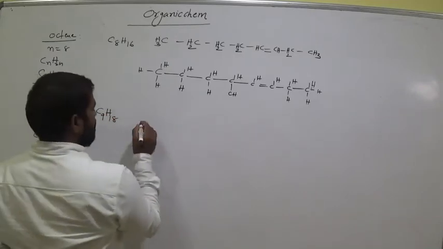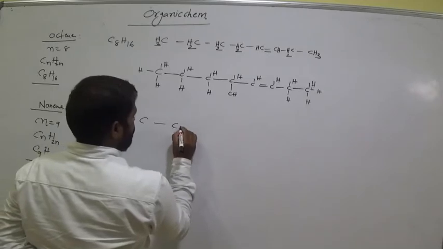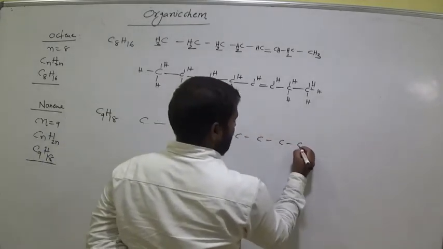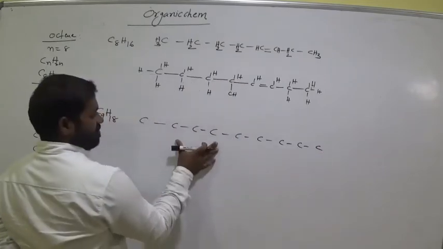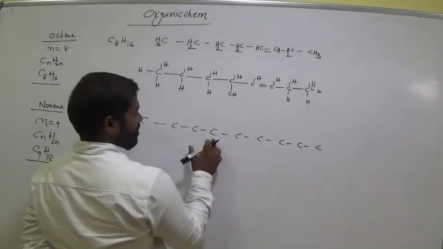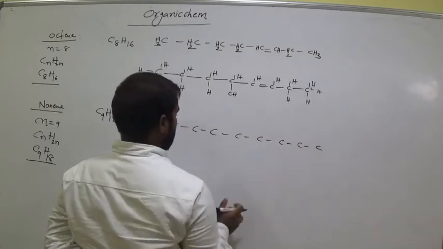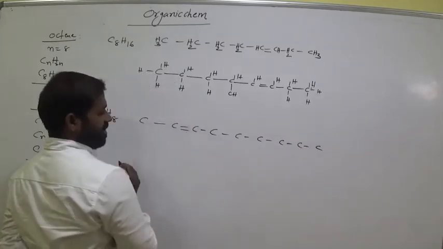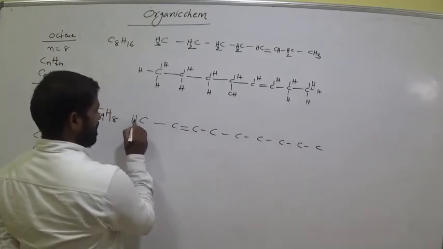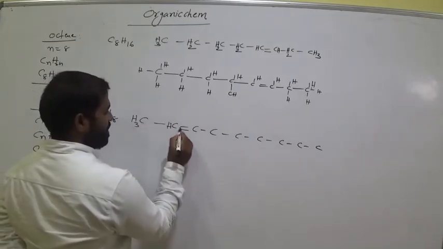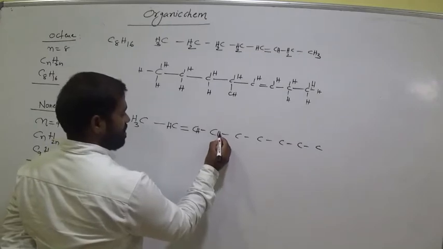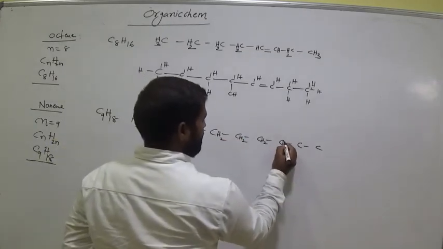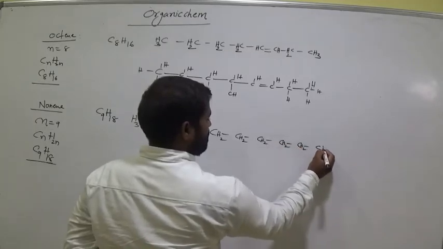Now write 1, 2, 3, 4, 5, 6, 7, 8, 9. Okay? 5 plus 4. So suppose you keep the double bond here. Now this is CH3, this is H, this is also H, this is CH2, CH2, and this one CH2, CH2, this is CH3.